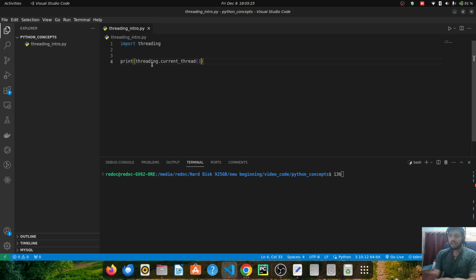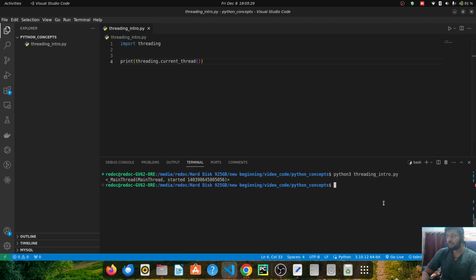Now right now we have not created any thread. If I run the program right now, it will print main thread. So basically it is an indication that my current thread is main thread. It means when line number 4 got executed, the main thread was there which executed this particular code.